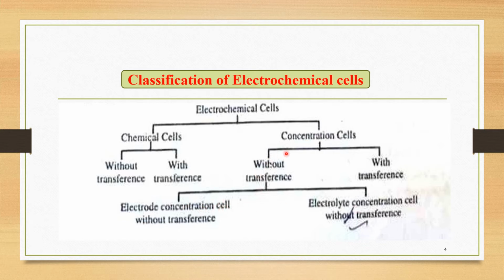At the last, these concentration cells without transference are further classified into two important classes. The first one is the electrode concentration cell without transference, and the second is the electrolyte concentration cell without transference. That means in the first case we have to take electrode concentration into consideration, while in the second case it is electrolyte concentration we have to take into consideration. So these are the important classes of electrochemical cells.